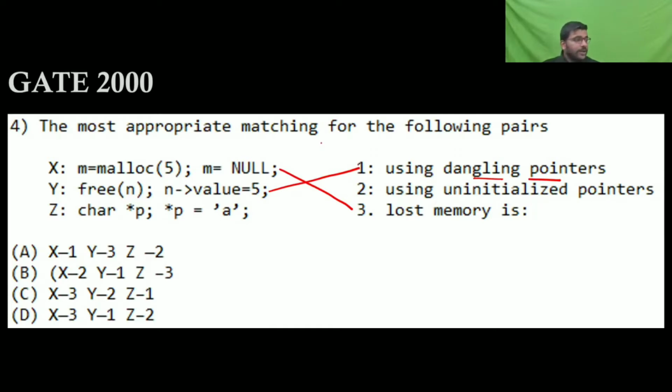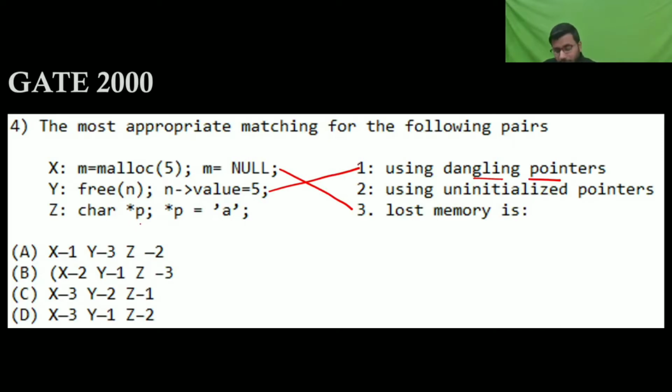So see, dangling pointer is very important. I will even give you the notes for dangling pointer. Dangling pointer means that if you are using an address or memory which does not exist, then you are going to cause a dangling pointer. Any more examples also, like memory which does not exist, will cause a dangling pointer.